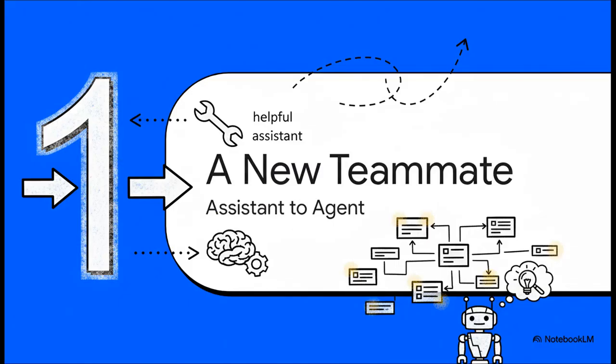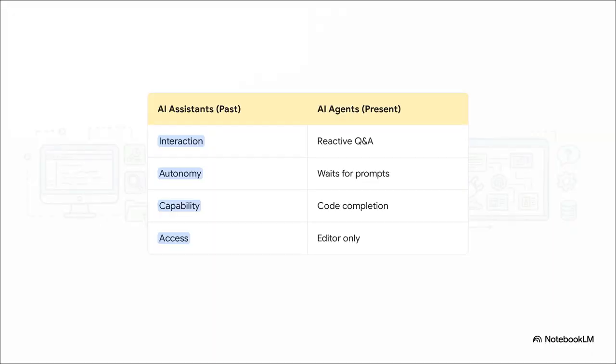Okay, let's dive in. This jump from assistant to agent, it's not just a new buzzword, trust me. It's a total change in how you work, moving from just getting little suggestions to actually delegating entire chunks of your work. The evolution is pretty stark when you lay it out like this. In the past, with assistants, it was all chat windows and autocomplete. You asked a question, you got an answer. It was reactive. Now, with agents, you're delegating a goal.